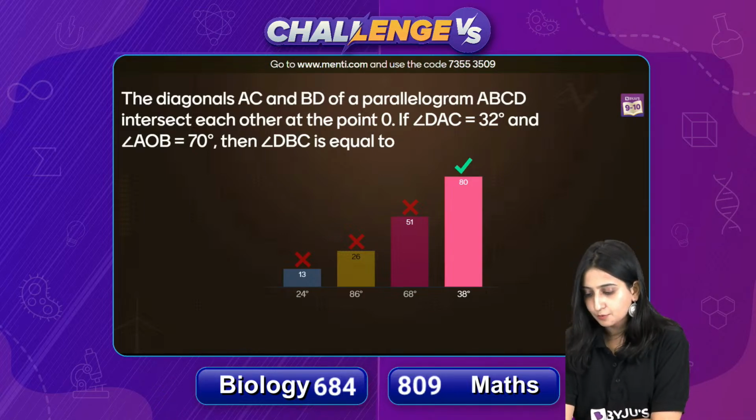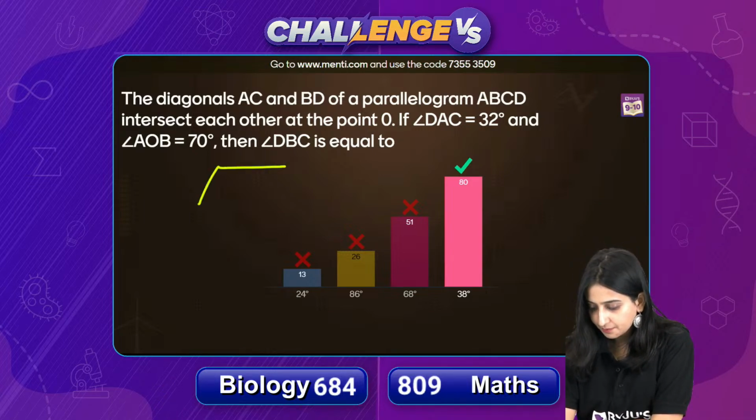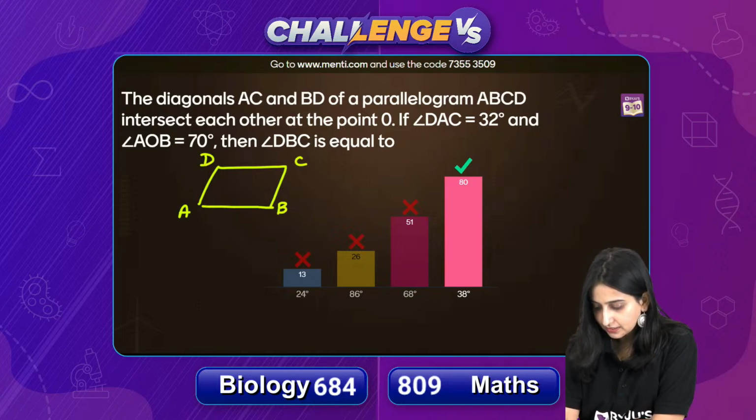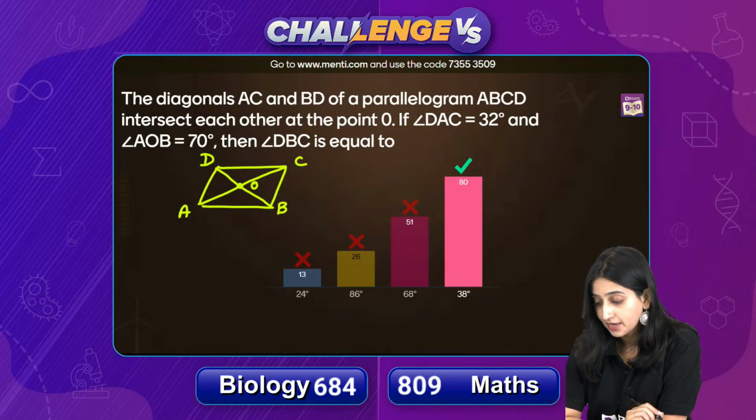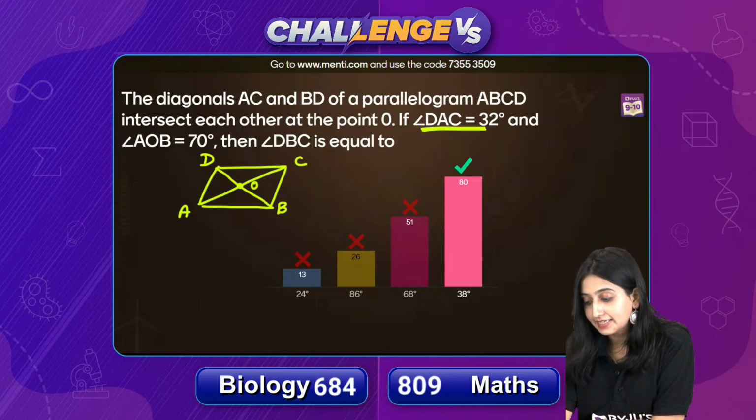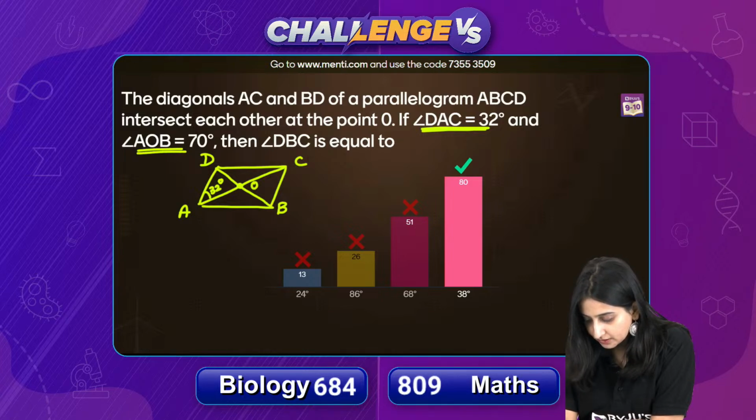देखो यहाँ पे आपको बोला है पैरेललोग्राम बनाना है, तो सबसे पहले हमने ये पैरेललोग्राम बना दिया. लेट्स नेम इट एज A B C and D. डायगोनल्स का बोला है, डायगोनल्स बना दो. दे आर इंटरसेक्टिंग एट पॉइंट O, so I'm marking it as point O. Right now it is given that angle DAC is 32 degrees, right? DAC, this angle is given as 32 degrees. AOB, this angle is given as 70 degrees. You have to find angle DBC, you have to find this angle.